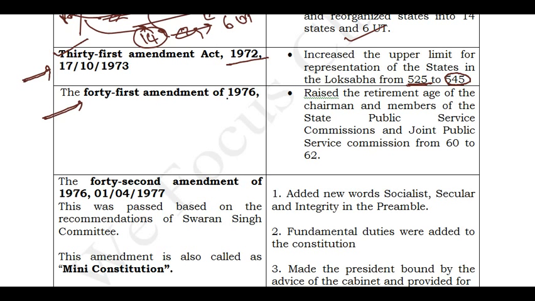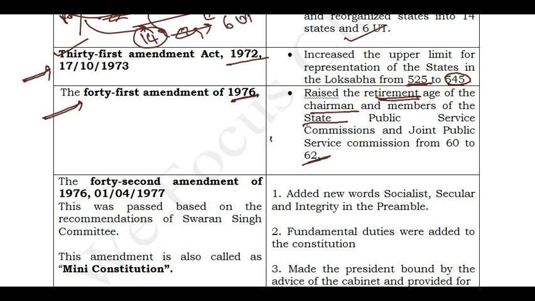This 41st Amendment Act of 1976 states about the members and chairman of the Public Service Commission, exclusively the State and Joint Public Service Commission. For the State Public Service Commission and Joint Public Service Commission, the chairman's or member's retirement age is decided as 62.